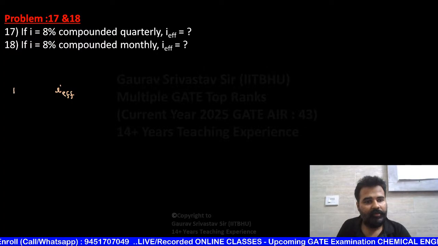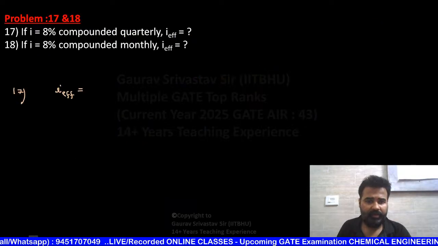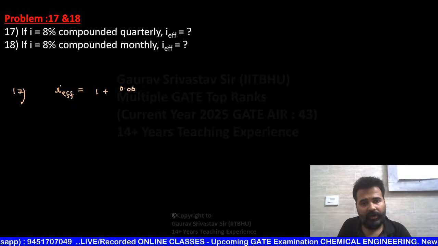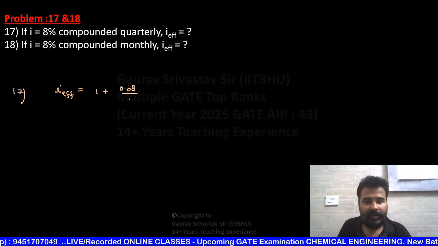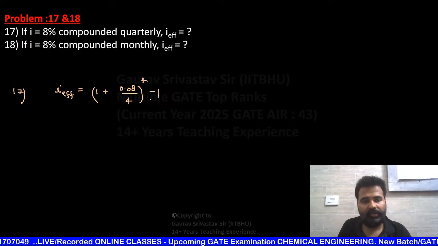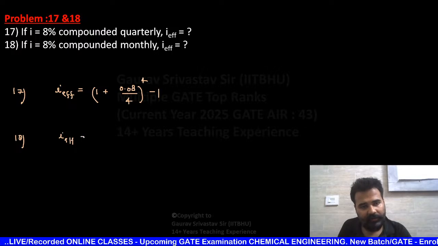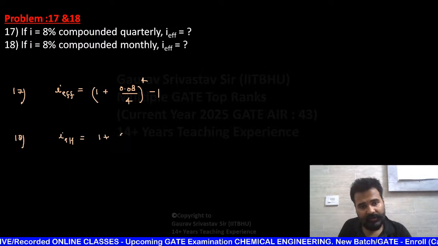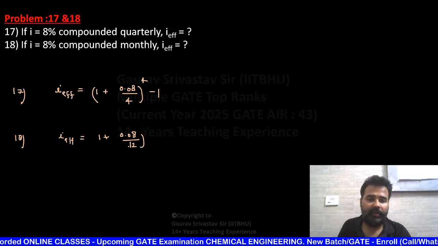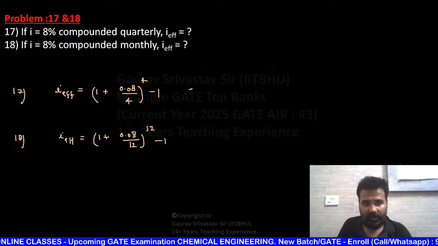I effective for 17th number. This is the formula. So 1 plus I is 0.08 written quarterly, that means divided by 4, whole raised to power 4 minus 1. And for the next one, my dear student, I effective will be 1 plus 0.08, this time clearly mentioned monthly, so divided by 12 raised to power 12 minus 1.